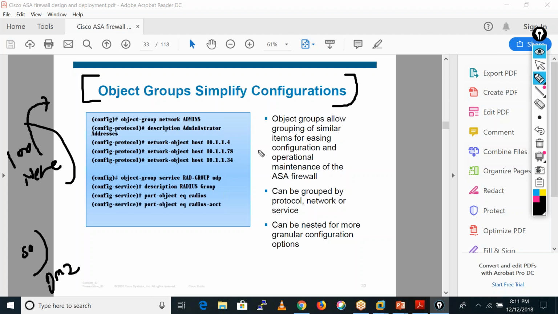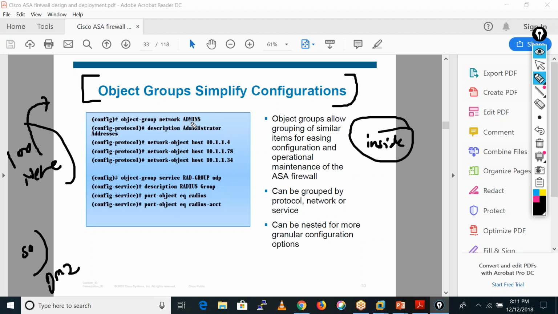In that case, we don't need to put all these 100 networks. We just use this particular group which is inside. So if we are going to write any policy, any ACL or any NAT statement, it becomes very easy for us. We will see how we can create the object and all.